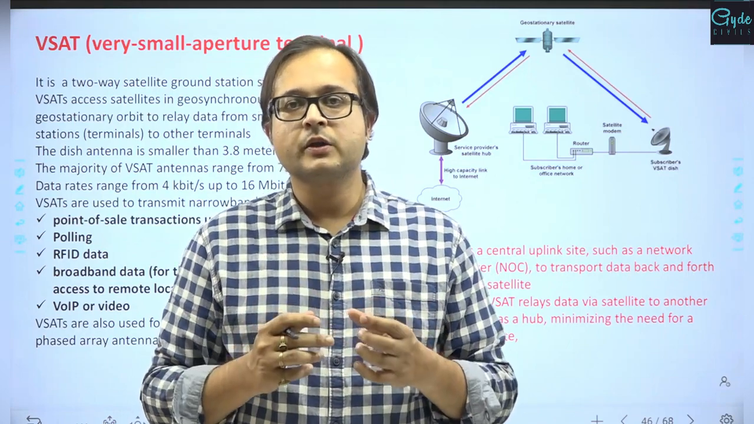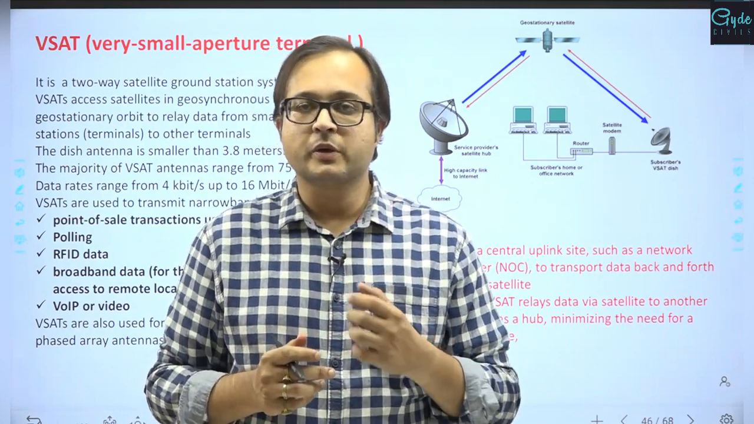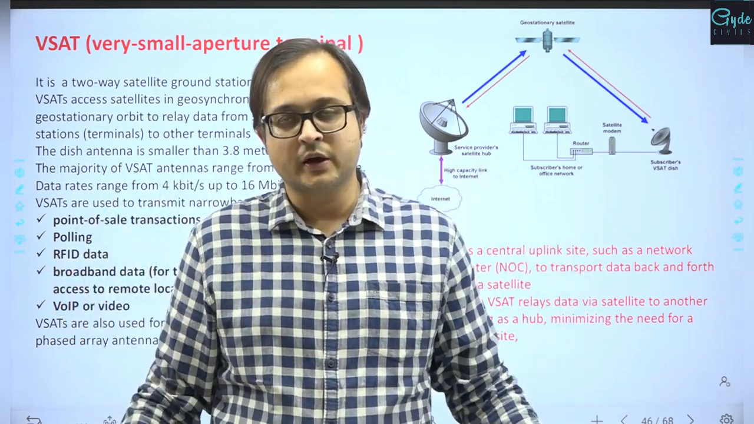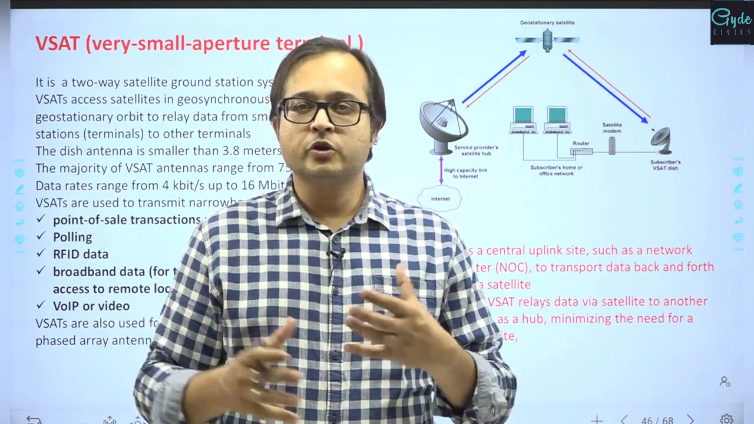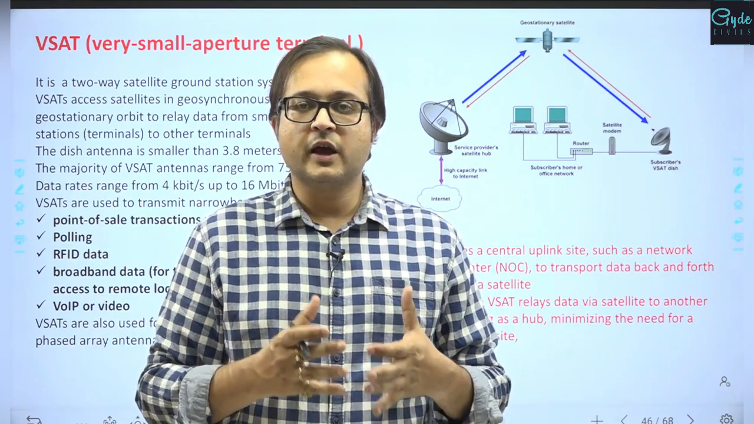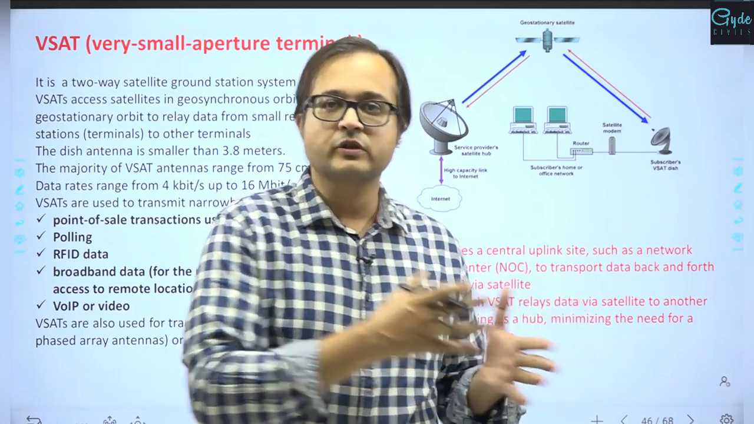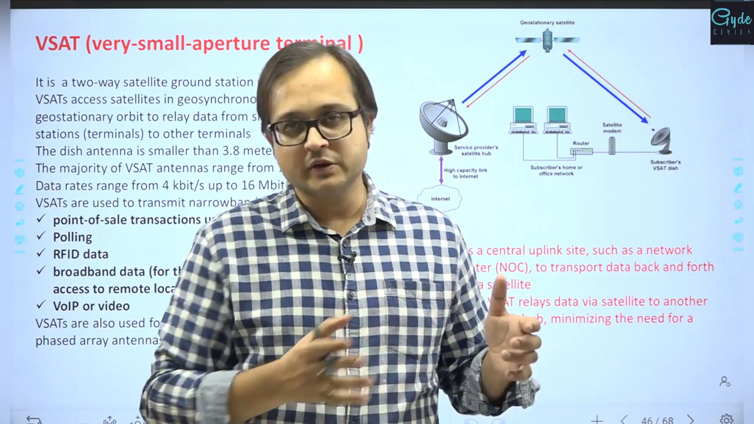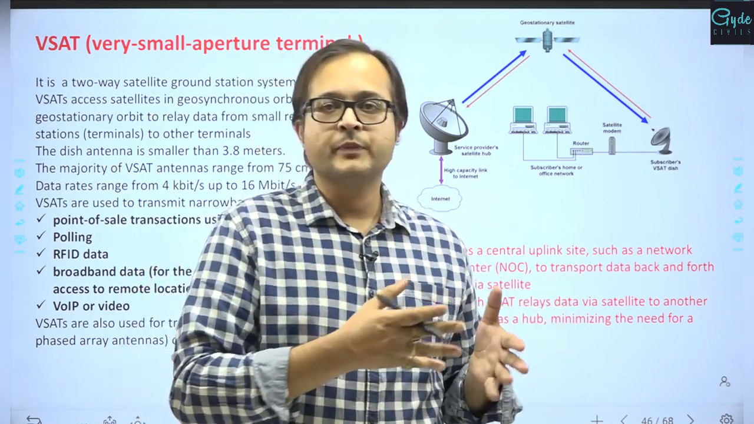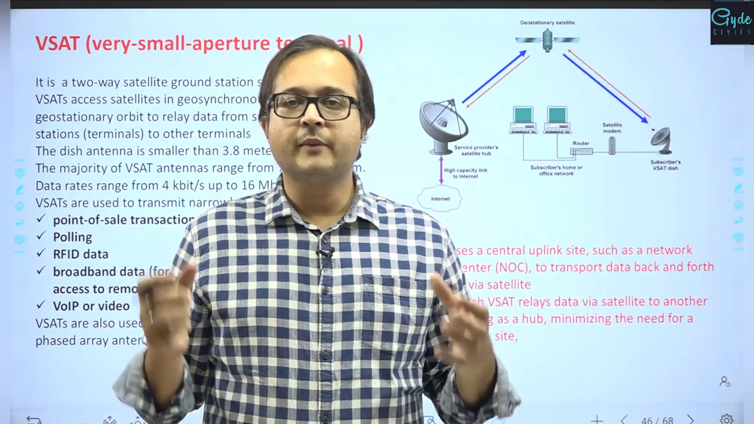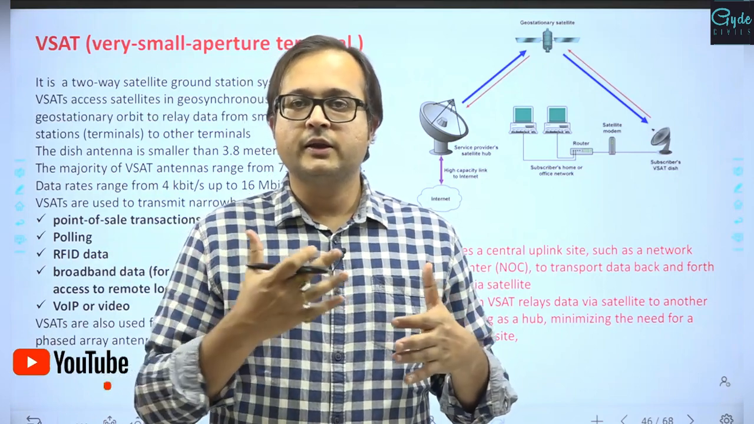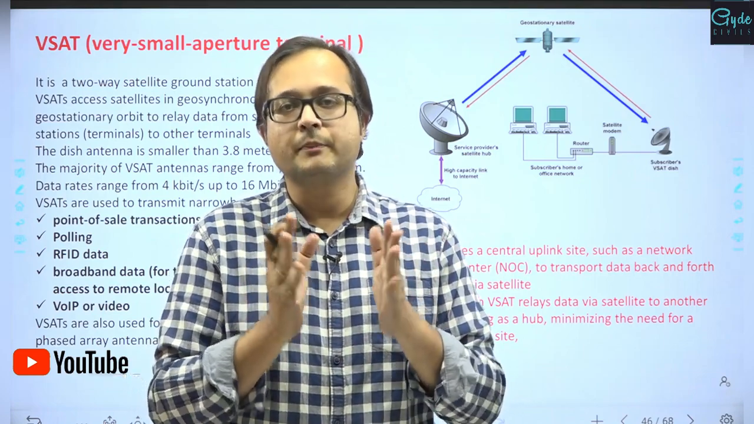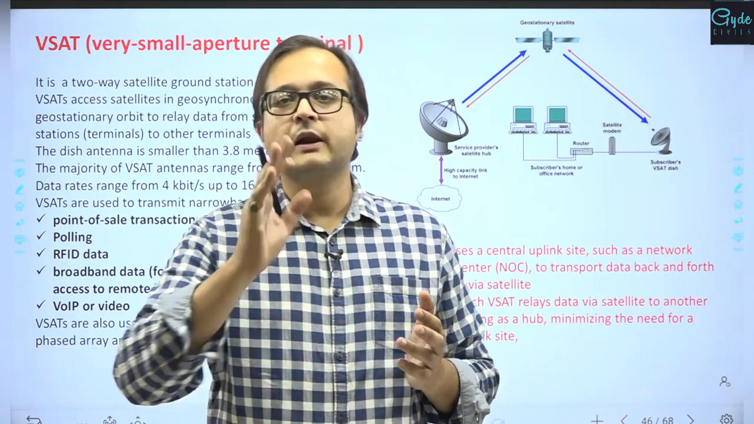Now the term very small aperture comes from the diameter of the antenna that relays the content. Usually in satellite communication, the diameter of the antenna that either relays or receives can be large, nearly 3.6 meters. At least one of them will have that. In case of VSAT, the diameter of the antenna is very narrow. It can be between 75 centimeters and 1.2 meters. That's why it is a very small aperture of relay.